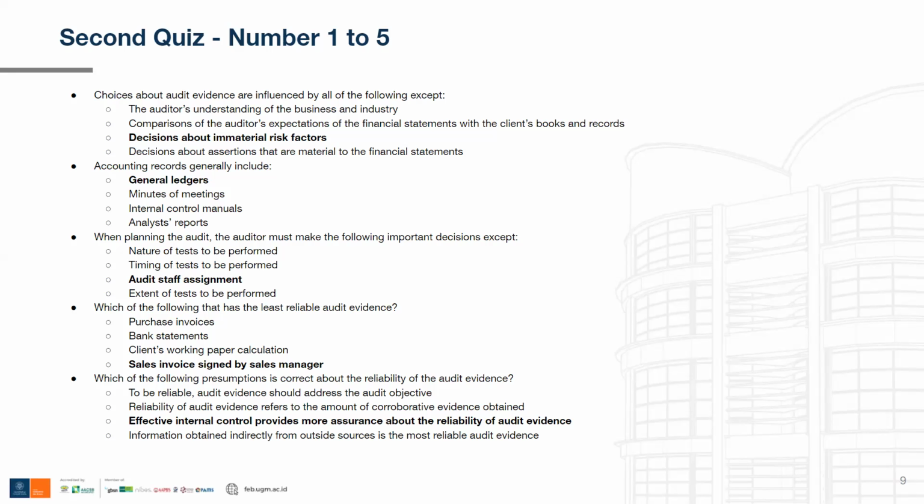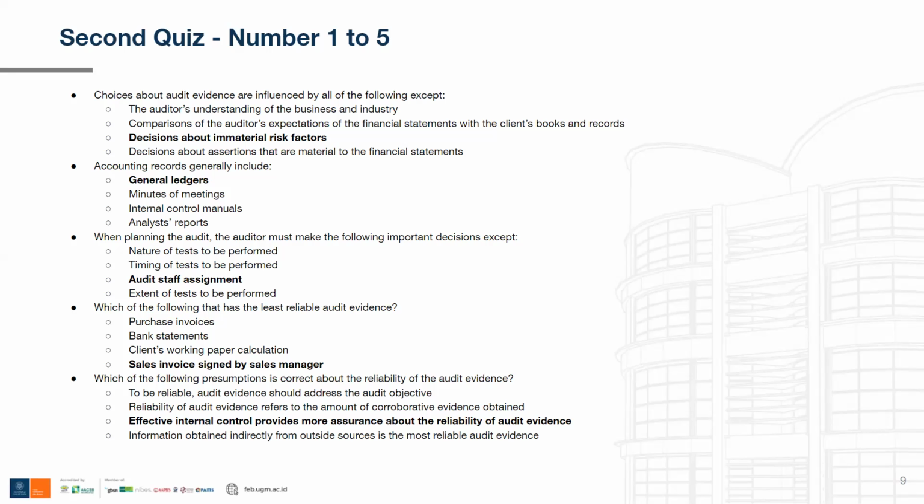Now, on to the third option. Effective internal control provides more assurance about the reliability of audit evidence. Yes, this one is correct, because the more effective the internal control being implemented in the client, the less space there is for the management to fabricate documents, for example. So the evidence obtained by the auditor will be more reliable, and it provides more assurance about the reliability of the audit evidence. So the third option is the correct answer.